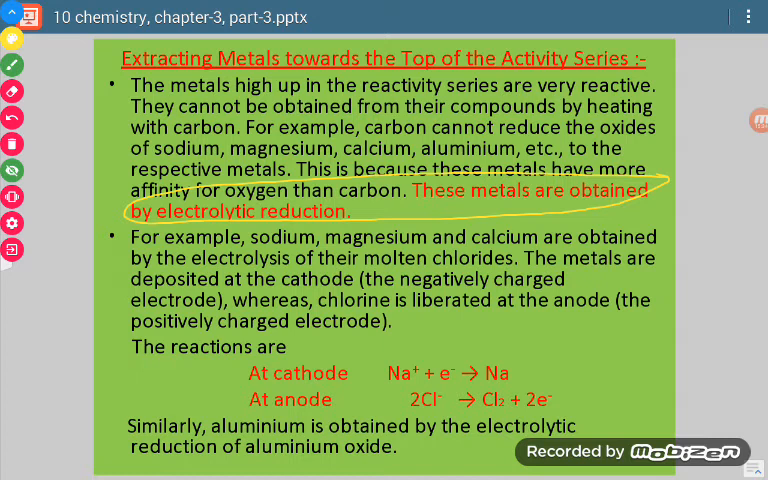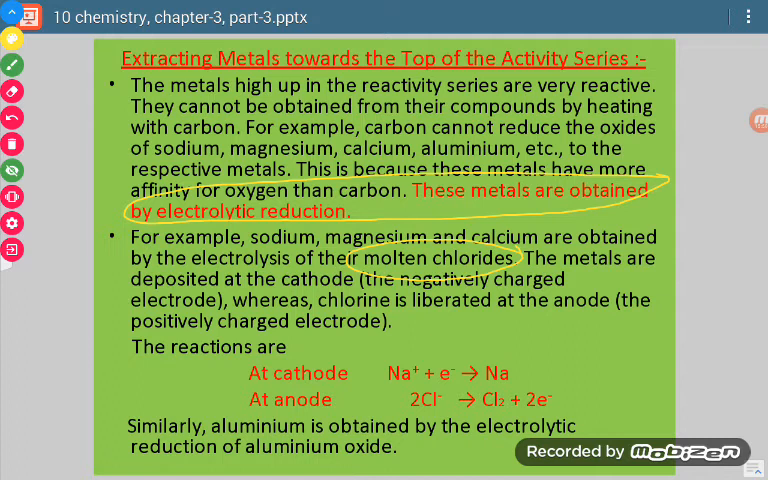Now let us suppose that we are going to extract sodium. Then what we will do? We will take sodium chloride in its molten state, not in aqueous state. Okay, this is very important here. In aqueous state some other reaction will occur. Okay, so we will take sodium chloride in its molten state, and then we will perform the process of electrolysis.